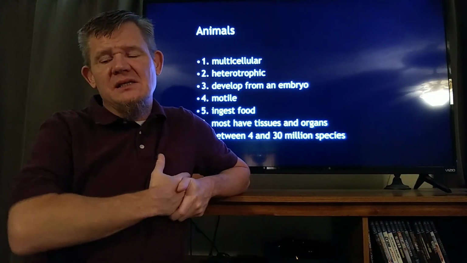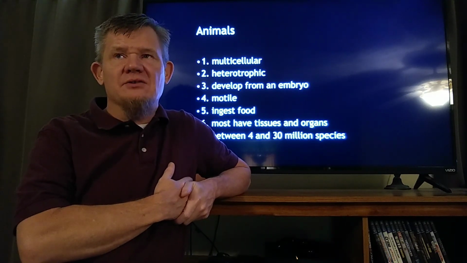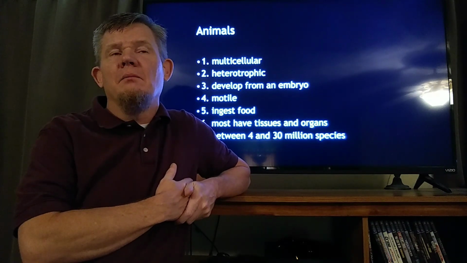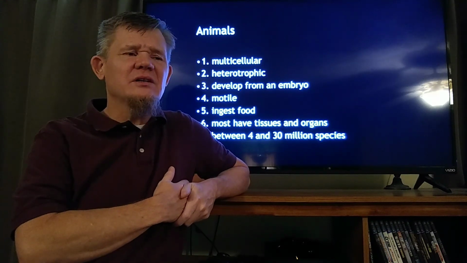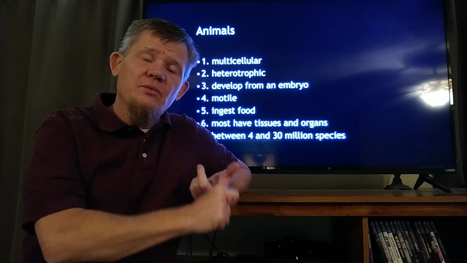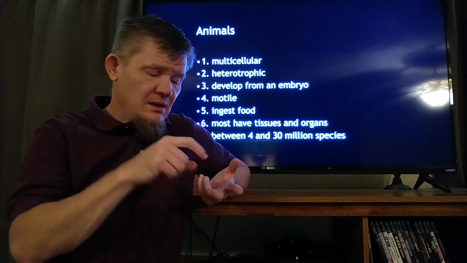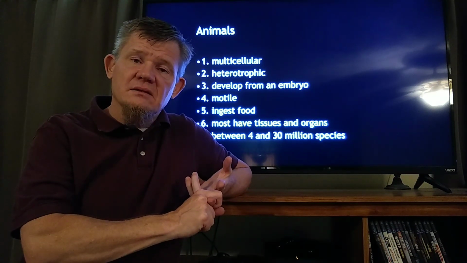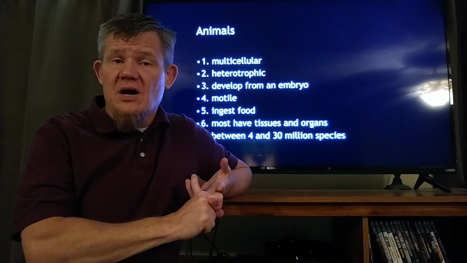What this means is, okay, there's about, give or take a few 100,000, about 1.5 million described animals. I want you to understand what described means. What it means is more than one representative of the species was caught by a scientist. It was compared against all other known species and found that it hadn't been caught or described before.